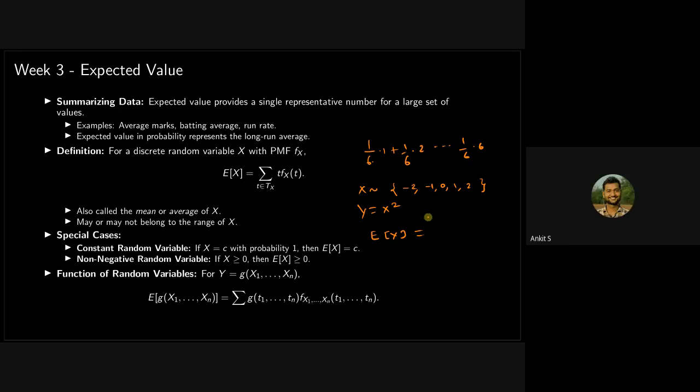Okay. What should I do? First, you have to find the values of x square. Okay, x squared. So I do 4, 1, 0, 1, 0. 4. Yeah. And then you have to add up. Add up. How? Sir, you have to list the probability, sir. So the probability of getting 4 is 2 by 5, right?